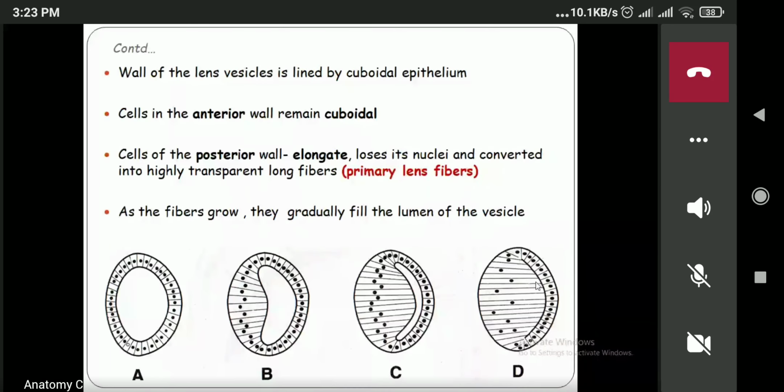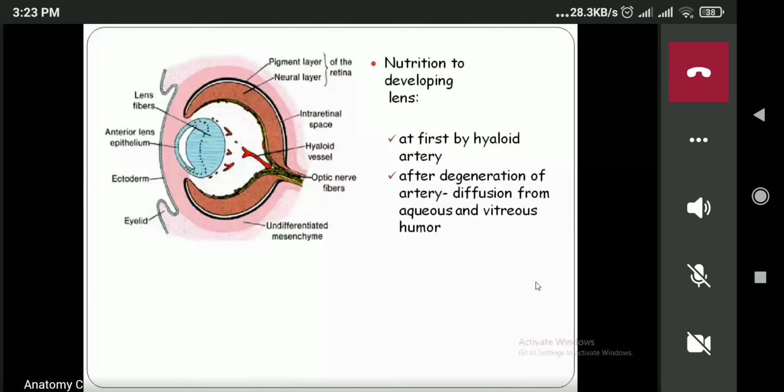Now, next is what is the nutritional source of the developing lens? Initially, the lens will receive nutrition from the hyaloid artery, until the hyaloid artery degenerates. But later on, after the degeneration of the hyaloid artery, the lens will receive nutrition from the aqueous and the vitreous body, or the vitreous humor, a liquid, through diffusion.